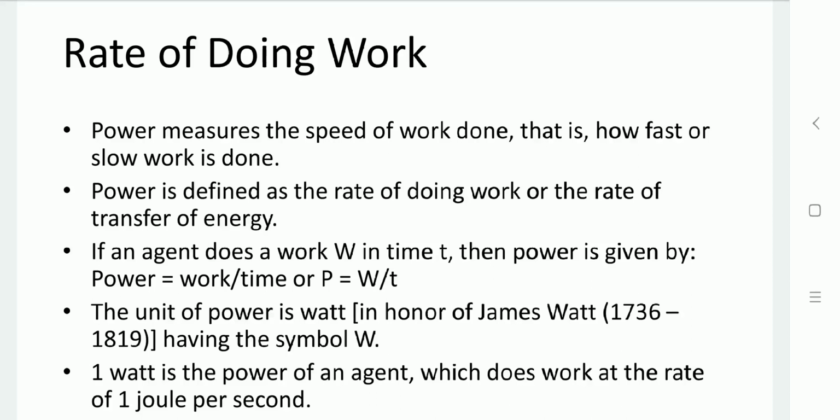As the height covered by both is the same, h is the same, and both have the same mass, m is the same. So the mgh value is the same, but the time taken by the two children is different. Let us take child A takes 15 seconds and child B takes 20 seconds to complete the task. So work done is the same, but the time taken by the two children is different.